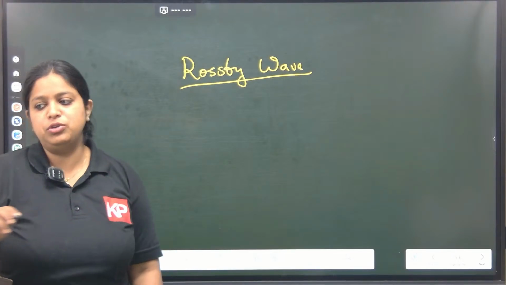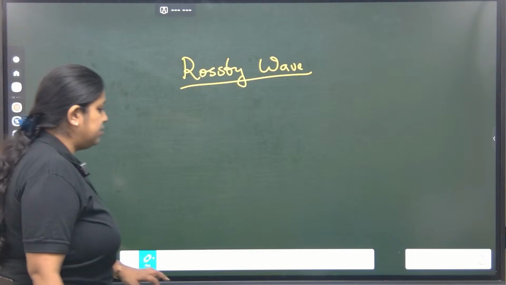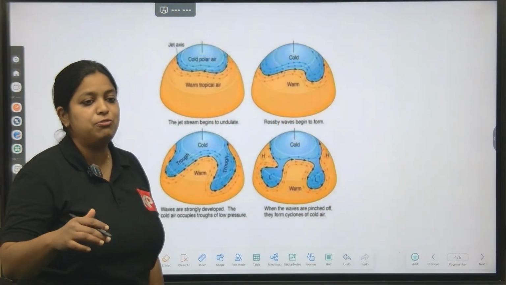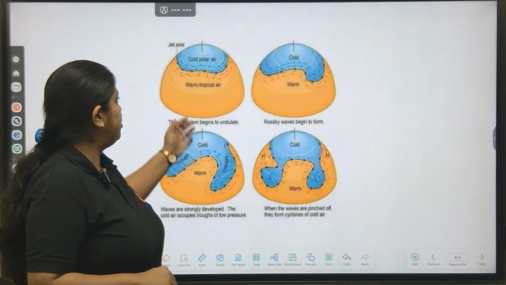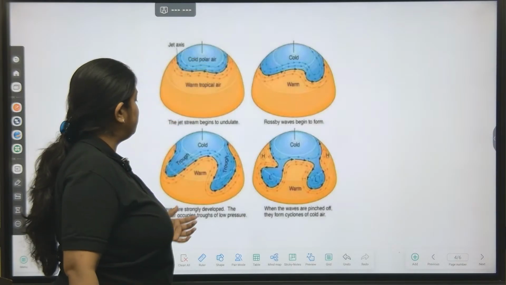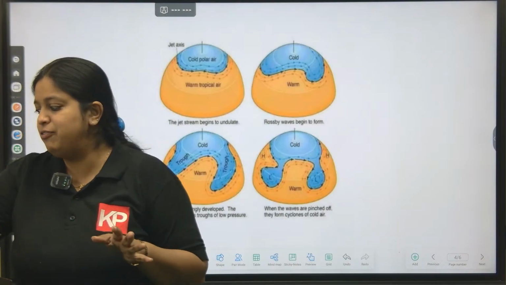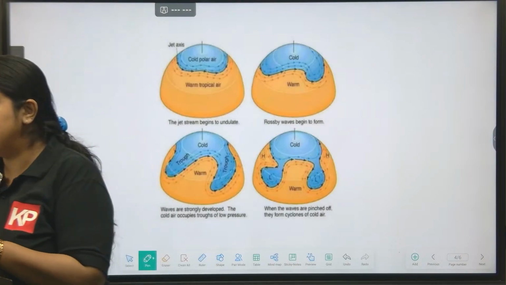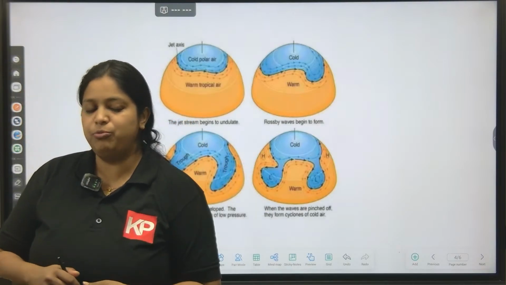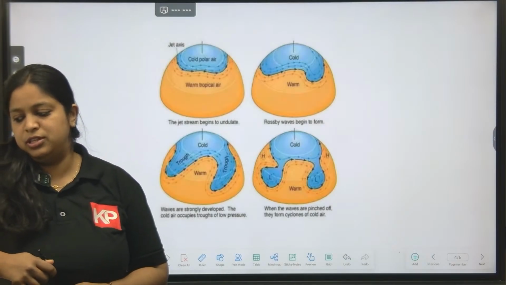we learned about jet streams in our class. So here we know where jet streams are forming, and we also discussed the meandering of jet streams. They do have meanders, and this meandering of jet streams is what is called Rossby waves. Rossby waves, in an easy way of explanation, is the meandering of atmospheric jet streams when they become more wavy, and that situation is called Rossby waves.